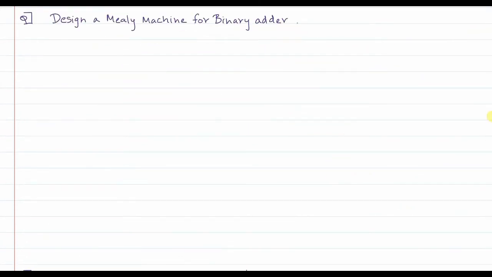Now next we are going to design a Mealy machine for binary adder. Binary addition is a task which can be done by a Mealy or Moore machine. Apart from the usual yes or no job, it can process certain things and give the output. So this is a very good example of a Mealy machine doing processing.